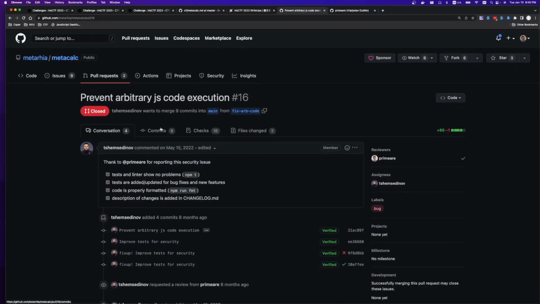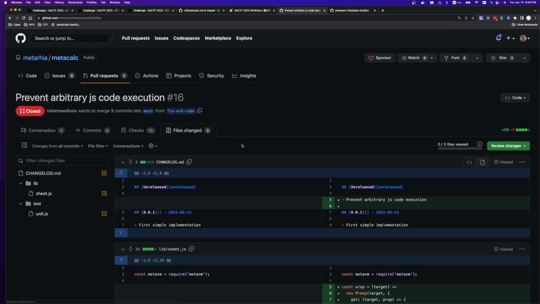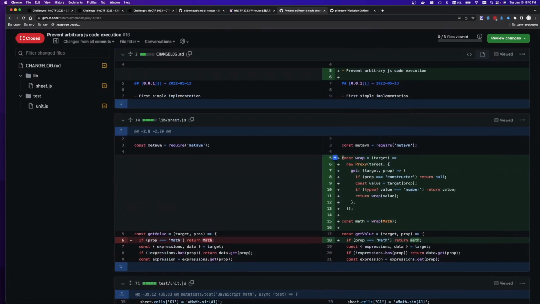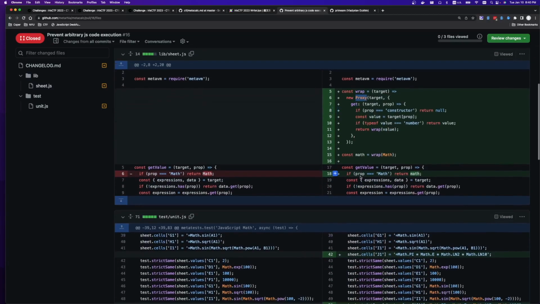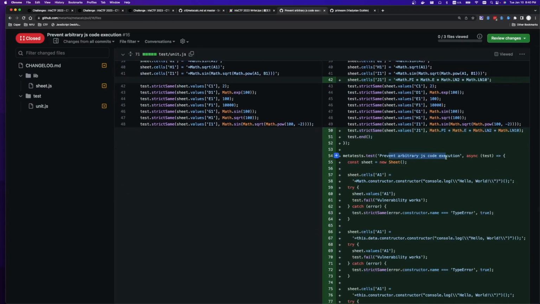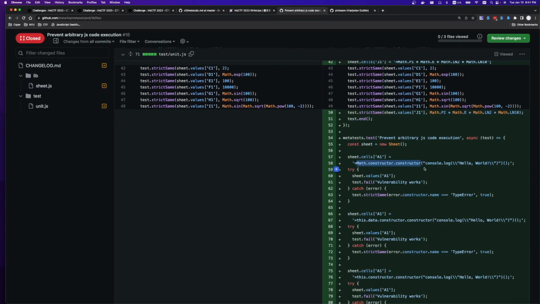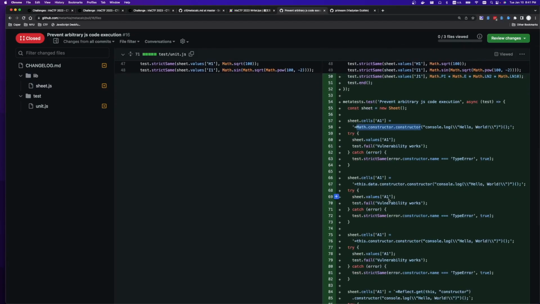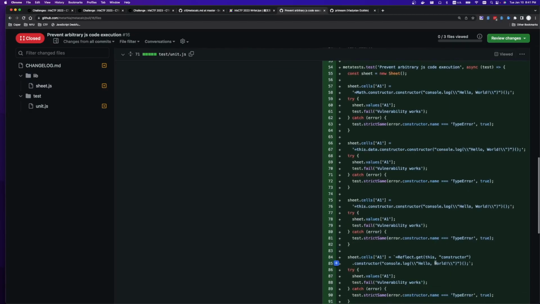And if we look at what the actual fix was and what the issue was, prevent arbitrary JS code execution, they introduced this new wrap thing, and this proxy thing, which we'll talk about in a second, and some tests. It's nice that they added tests. So it looks like the old exploit was doing math, constructor, and then arbitrary code execution. I'll talk about this constructor in a second too, a lot to talk about. But it looks like they were able to get code execution from a couple of different methods.